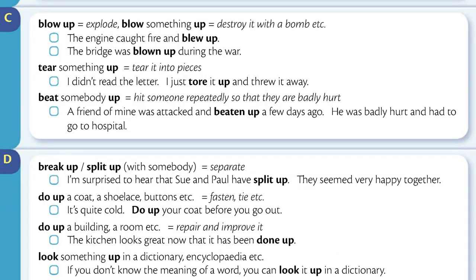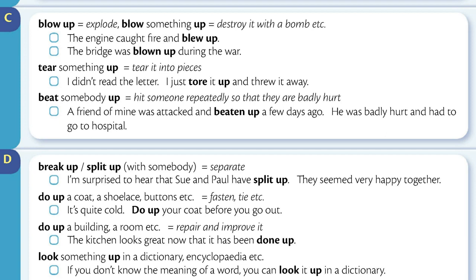Section C. Blow up means explode. Blow something up means destroy it with a bomb, etc. The engine caught fire and blew up. The bridge was blown up during the war. Tear something up means tear it into pieces. I didn't read the letter. I just tore it up and threw it away.